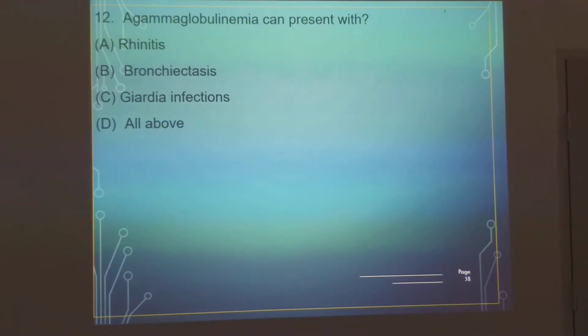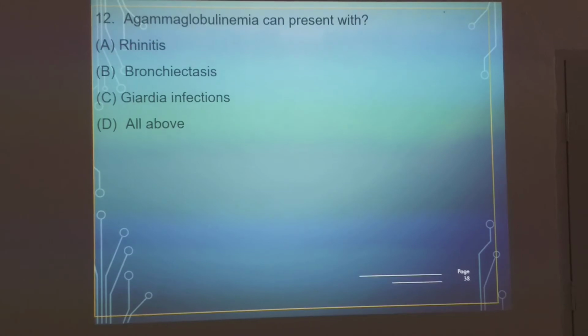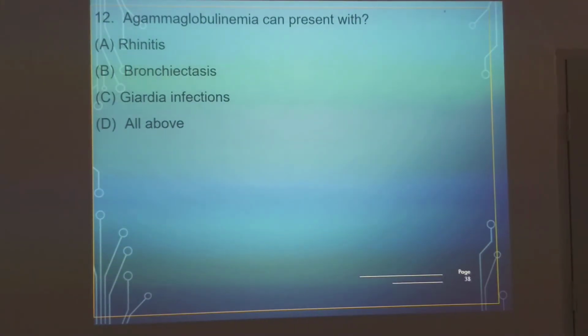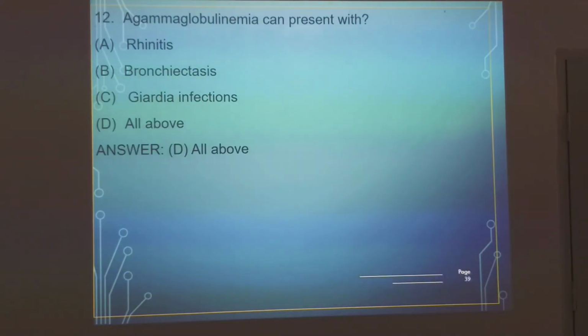Agammaglobulinemia can present with rhinitis, bronchiectasis, giardia infections. Rhinitis, bronchiectasis and giardia infections. The answer is all of the above. So agammaglobulinemia can be associated with any of these things. This is a microbiology related bit wherein rhinitis is there, that's why it is placed in ENT.